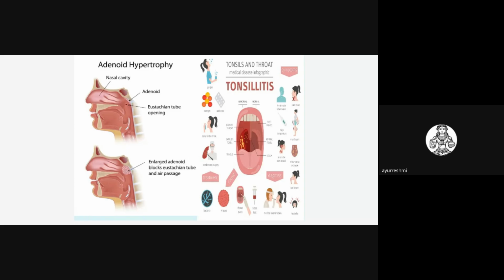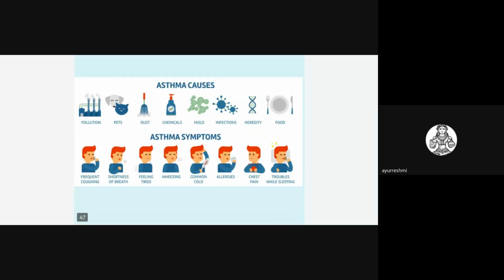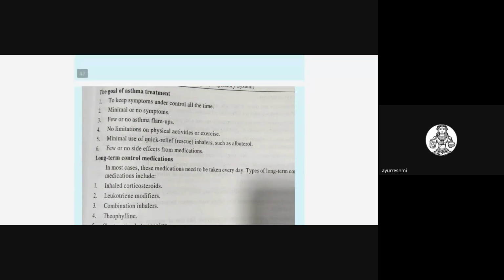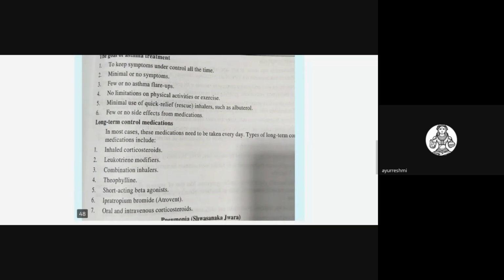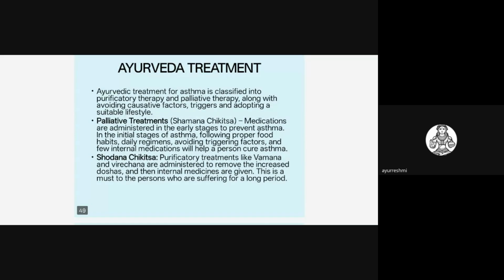Okay, and tonsillitis, you all know this, and asthma. The causes and symptoms of asthma are highlighted in this, just go through this, and the very important treatment is also explained in these slides. Ayurvedic treatment related to asthma includes Shamana Chikitsa and Shodhana Chikitsa.